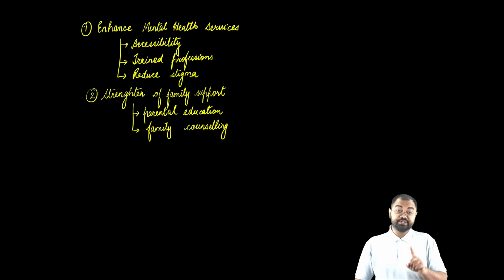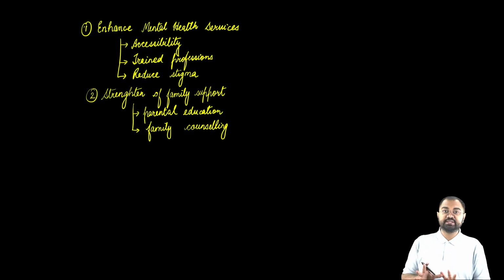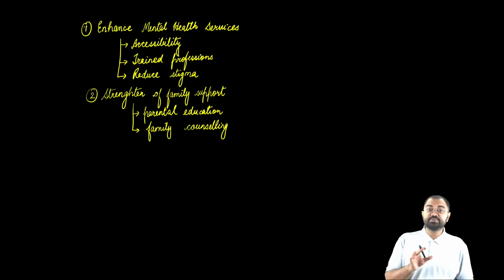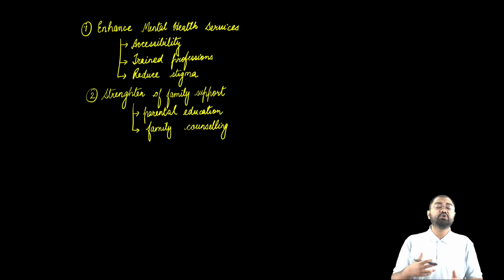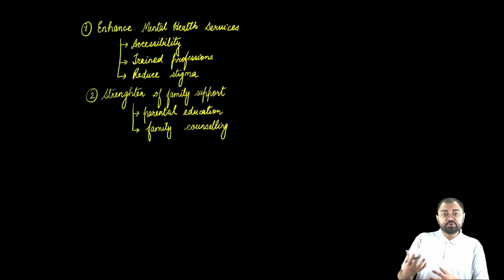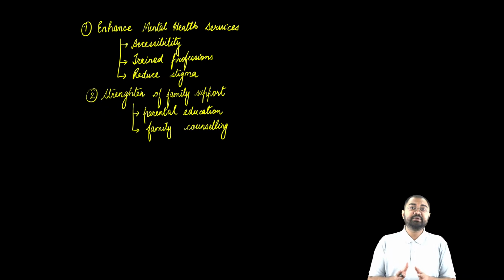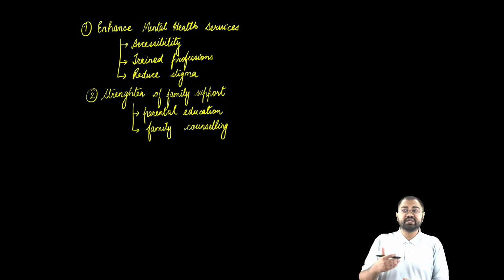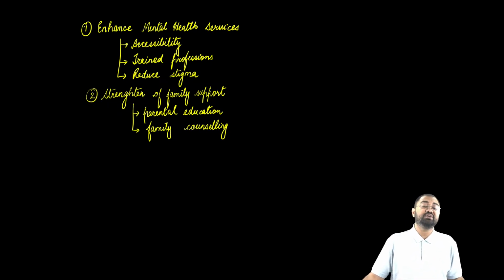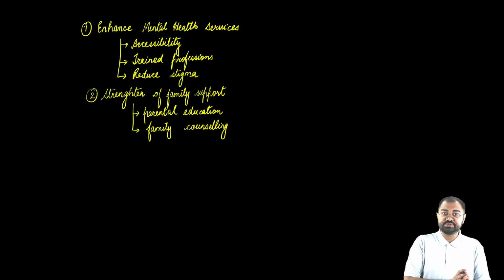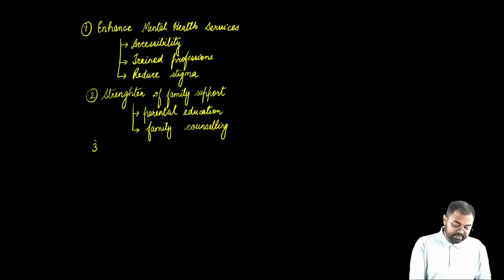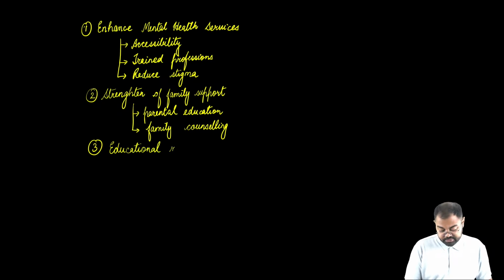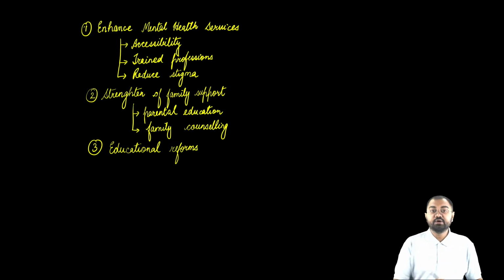Then after that, education, because academic issues are also a big challenge here. So reforming the educational systems becomes very, very important. We can incorporate life skills, stress management, and emotional well-being into the curriculum. At the same time, reforms in examination, implementing an alternative assessment method, can reduce the pressure and focus on holistic development of the students as well. So educational reforms can also be very, very crucial.